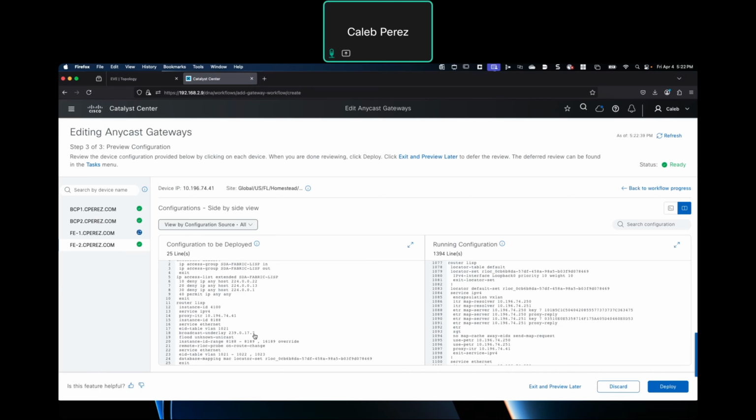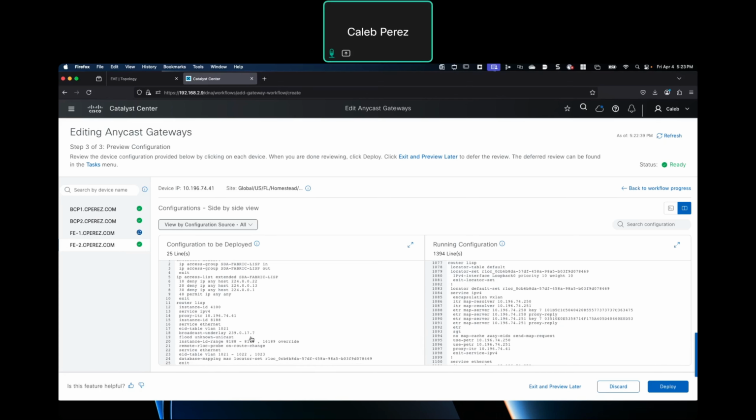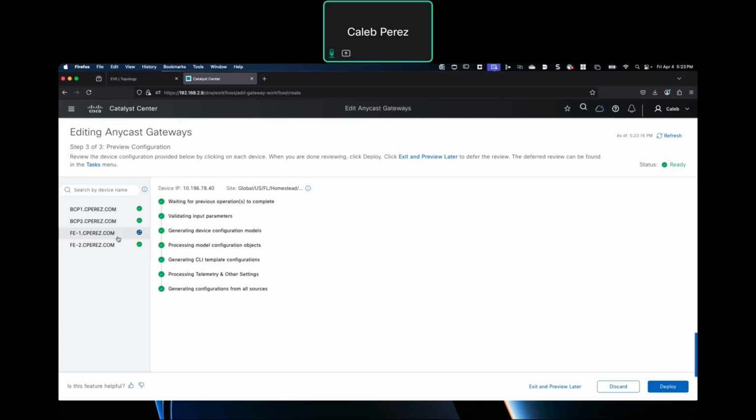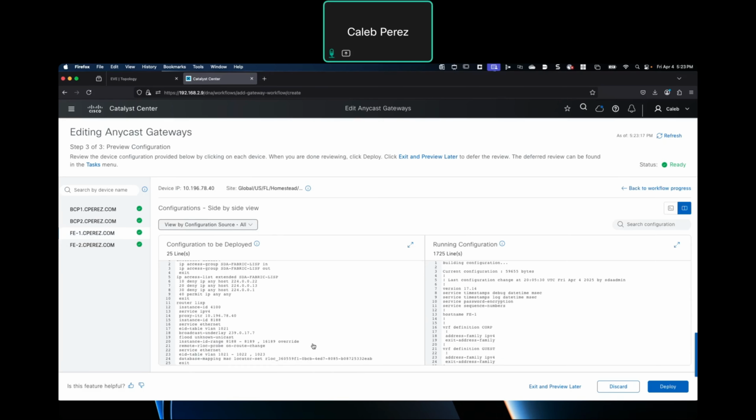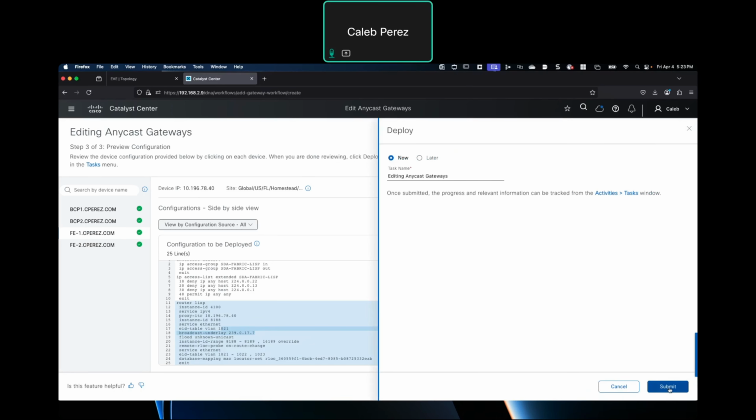As I mentioned, what will happen here is that the broadcast traffic will be encapsulated in this broadcast underlay multicast IP address, right? And that's something that we would like to see. Hopefully we can capture some traffic so we can see what is going on. And basically it's the same configuration. So let's deploy this.